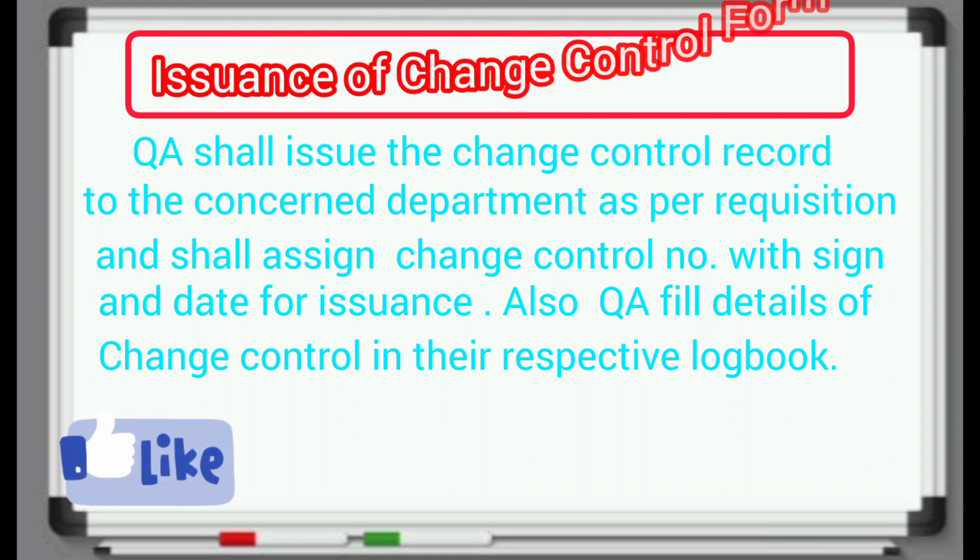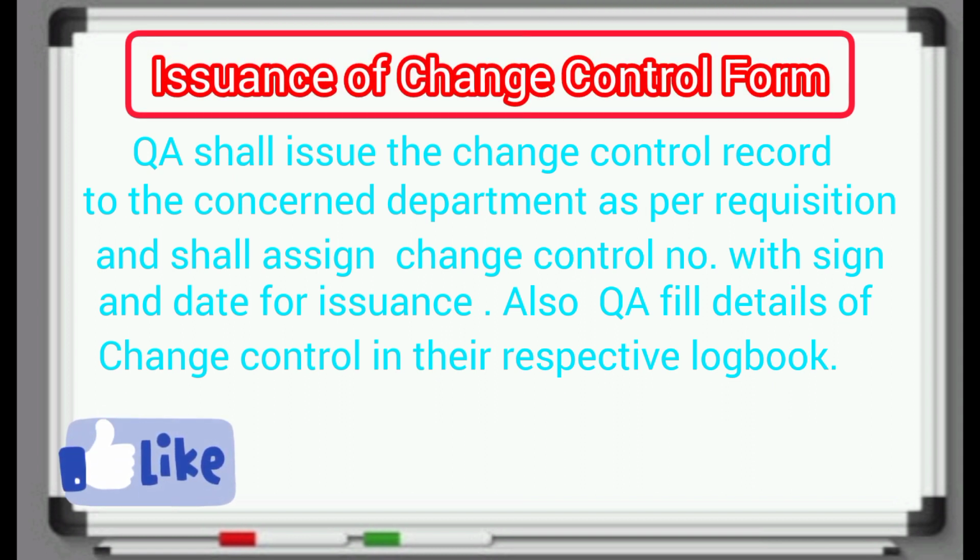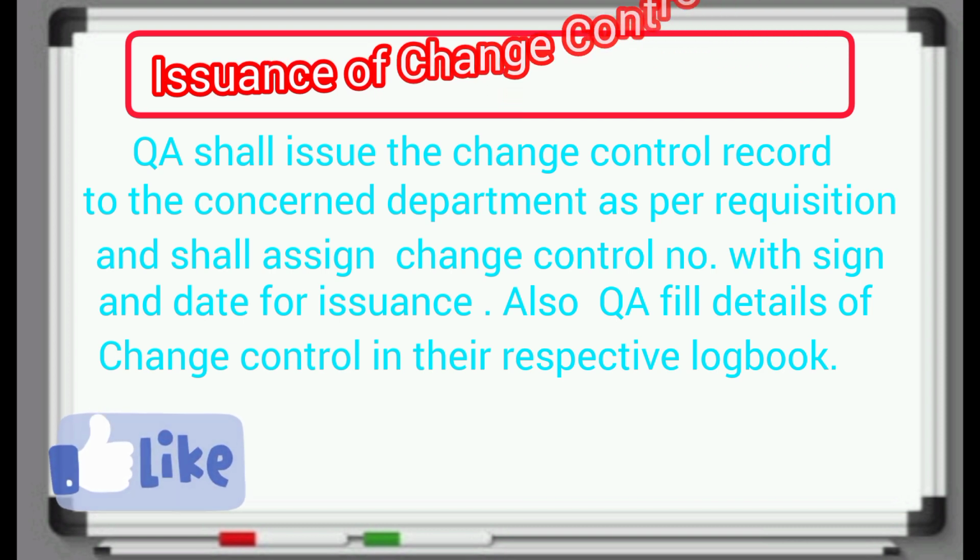Issuance of change control form. QA shall issue the change control record to the concerned department, as per requisition, and shall assign a change control number with sign and date for issuance. Also QA fills in details of the change control in their respective logbook.